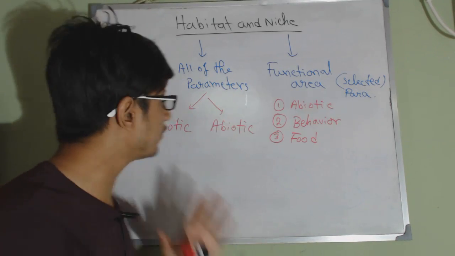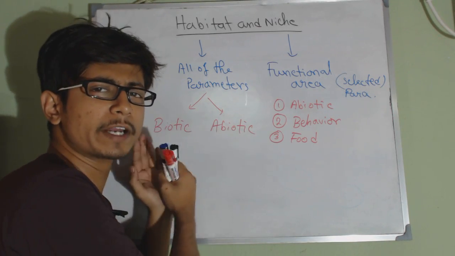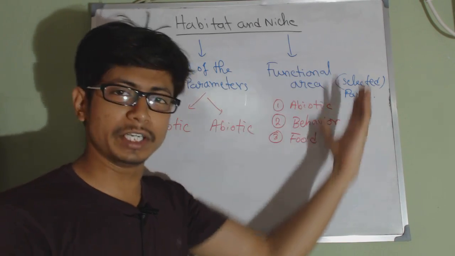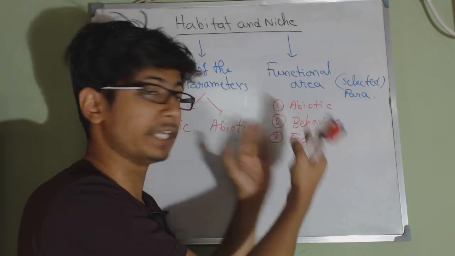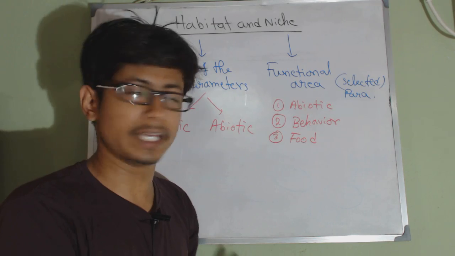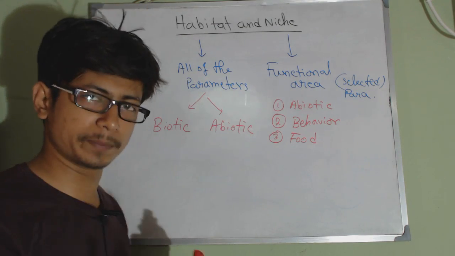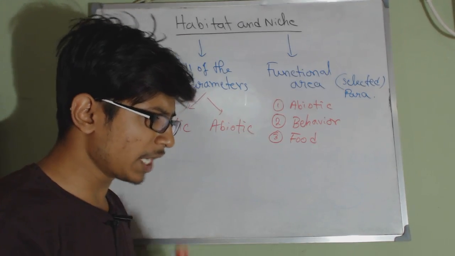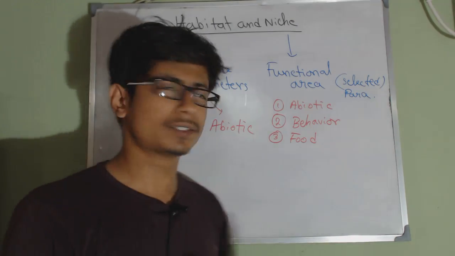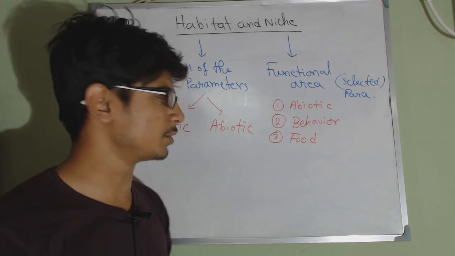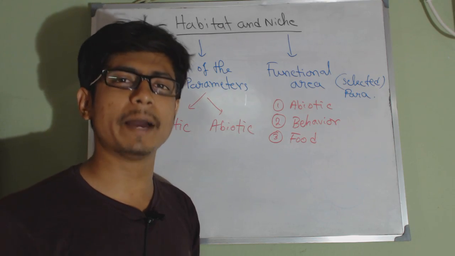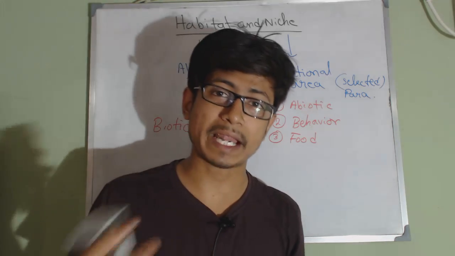In case of habitat, we have everything, all the biotic factors and abiotic factors, everything. But in case of the niche, we have abiotic factors, behavior of the organism, and food source with which the organism lives there. So these are the main differences between habitat and niche. Now we know the difference between habitat and niche. So niche is much more constricted. It's not only the habitat but also the food habits and the behavior of that organism that matter as a niche.